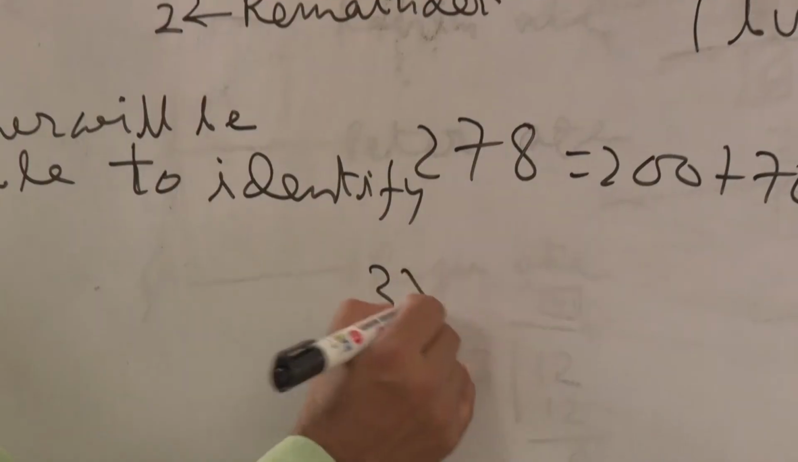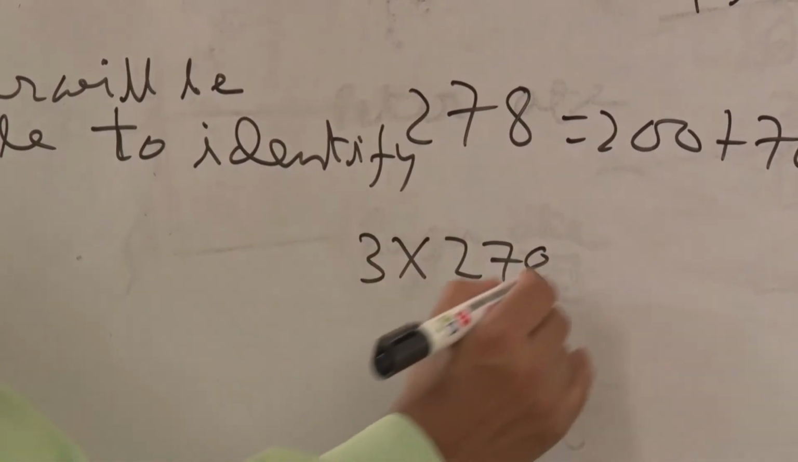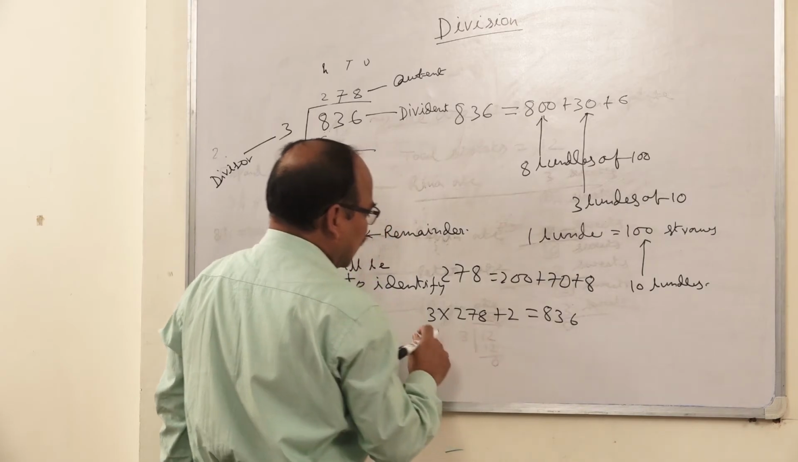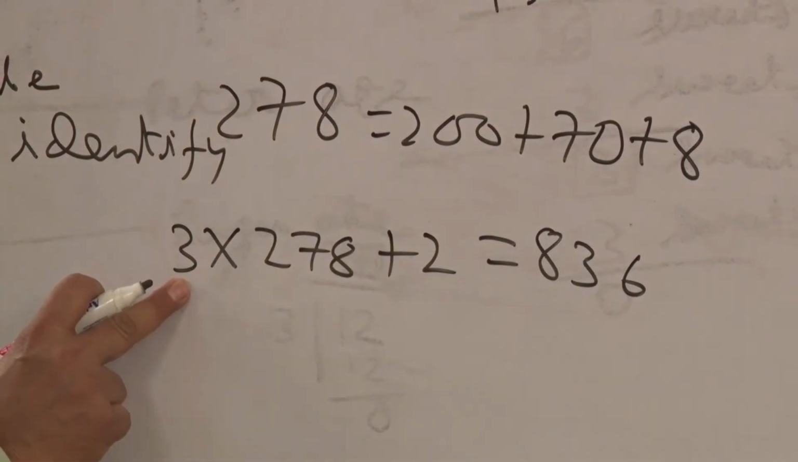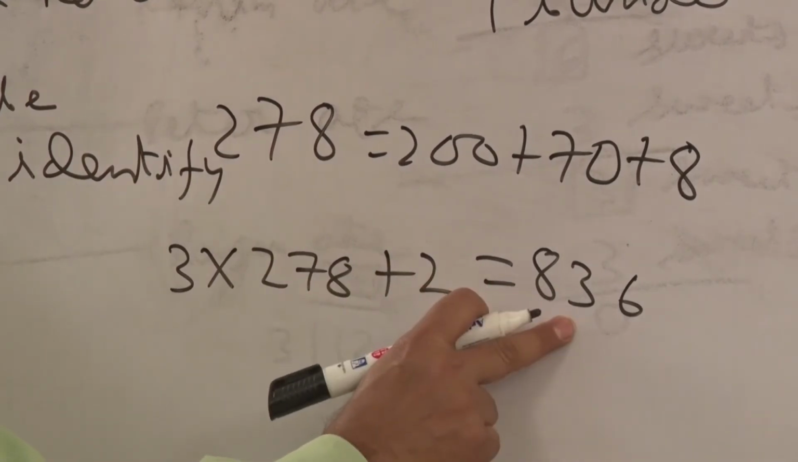3 into 278 plus 2 is equal to 836. That is, 3 is the divisor, 278 is the quotient, and quotient times divisor plus remainder is equal to the dividend.